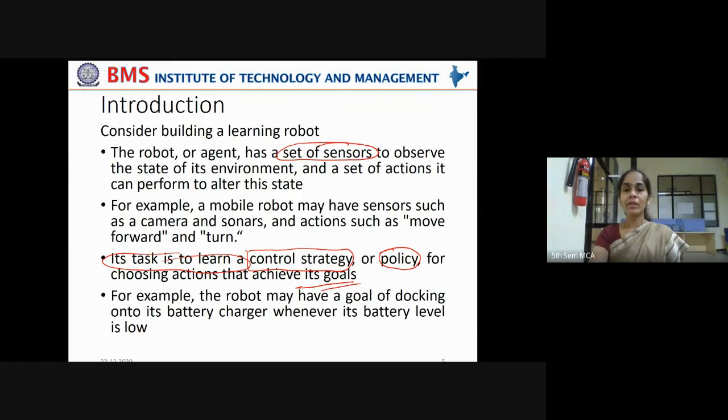Okay, for example, the robot may have a goal of docking onto its battery charger whenever its battery level is low. For this, what is required? Whenever the battery level of the robot is low, it should sense its environment to see where a plug point is available, and immediately it should dock. Dock means connect its charger to the power supply. Okay, that is one way of learning to recharge itself whenever the battery is down. That is one of the tasks a robot can learn.